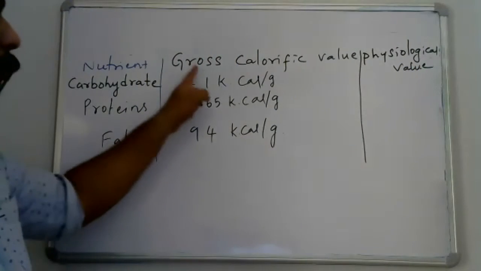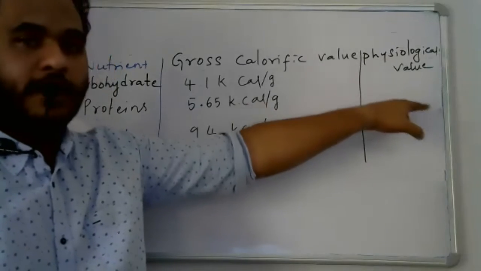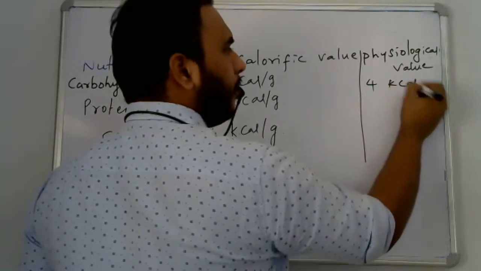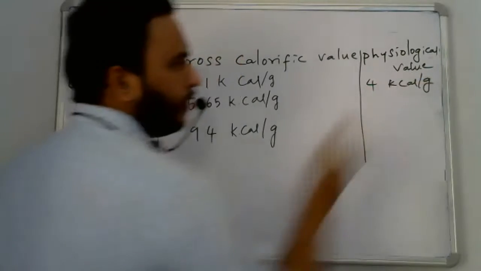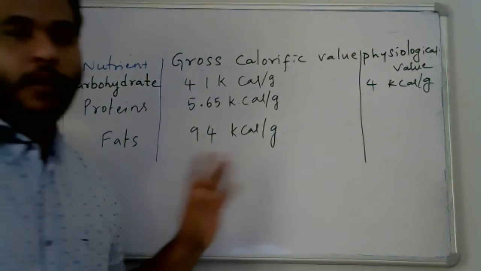This is the gross value, and this is the actual physiological value. For carbohydrates it is around 4 kilocalories, so there is not much difference. But proteins and fats will show a lot of variation.